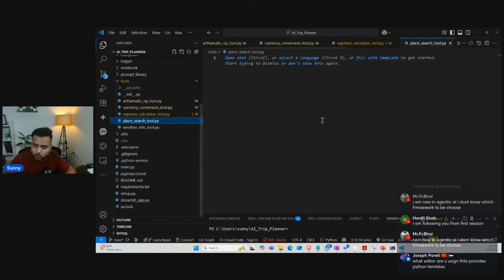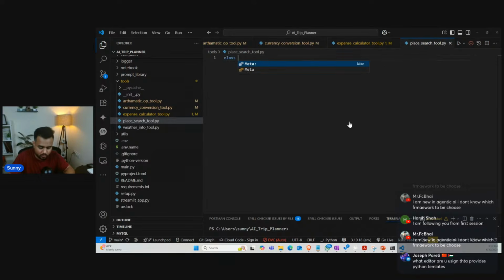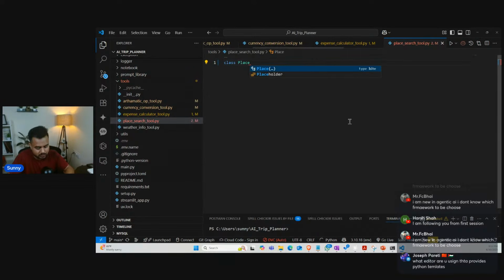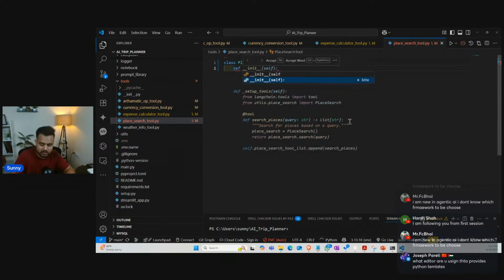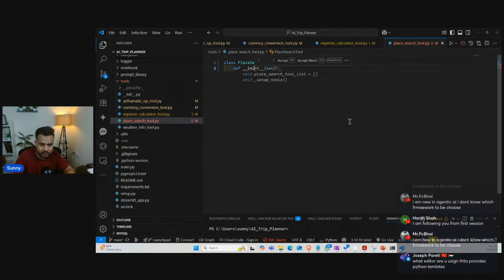Then we have one more tool over here, one more file. The file is going to be place search. Let me create a class for this place search also, and then I'll provide you this entire code so that you can go through it. So here I'm going to write this place search tool. Now I'm going to create this def init, and here is my self, guys. Then I'm going to write pass here, and I think we can write further code inside this one.